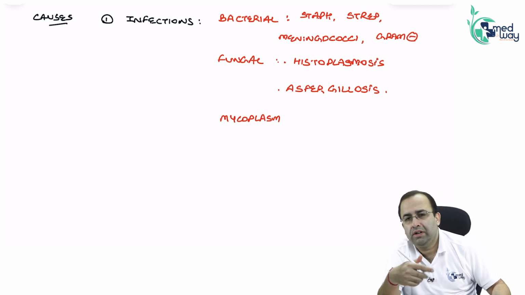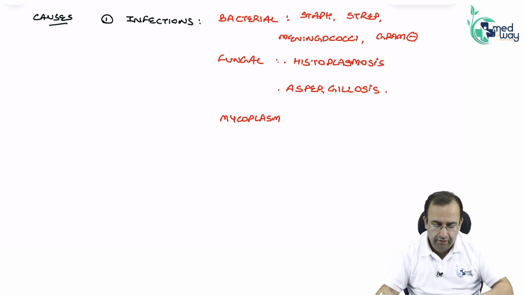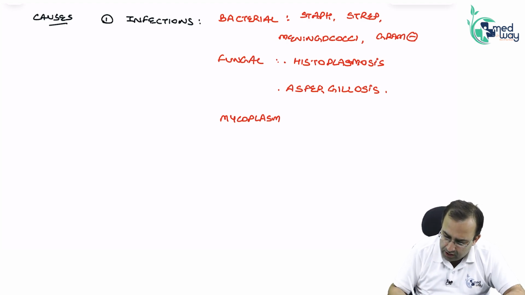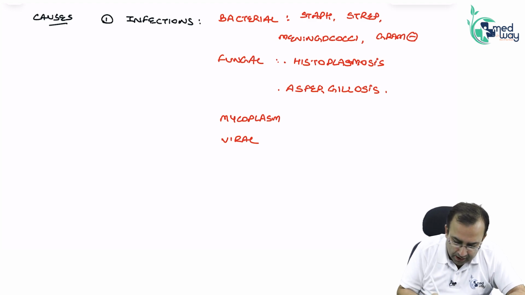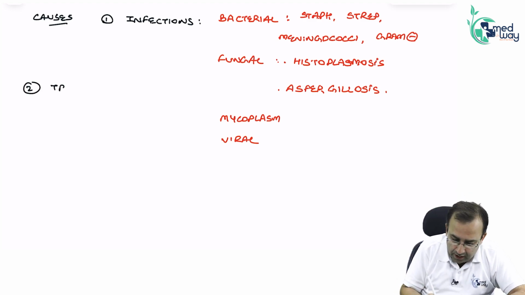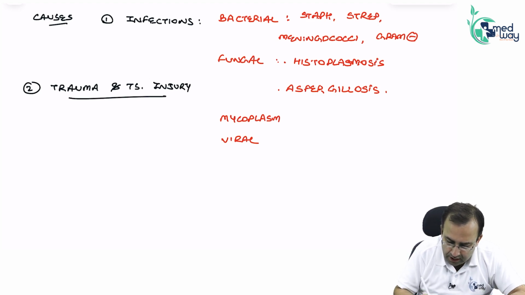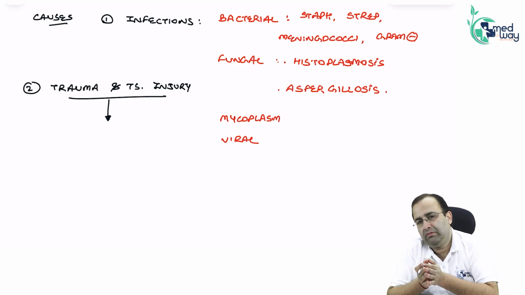So causes of DIC. The first main cause of DIC, it occurs because of infections. Viral, herpes, rubella, so on. Does not matter. Infections. Next, it can be because of trauma or tissue injury. Tissue injury releases procoagulant factors.